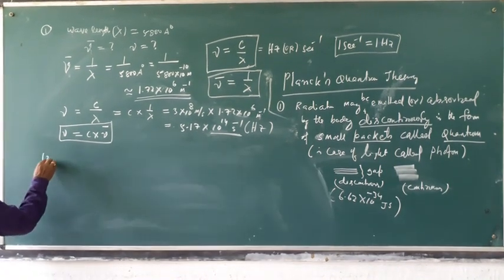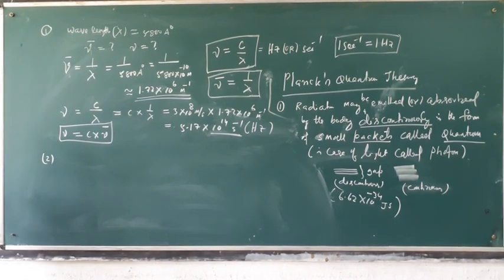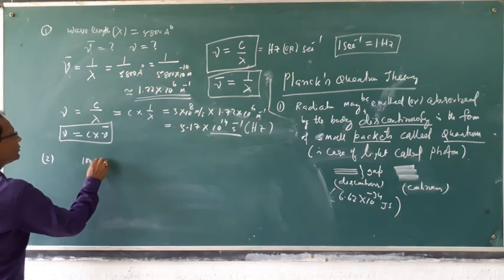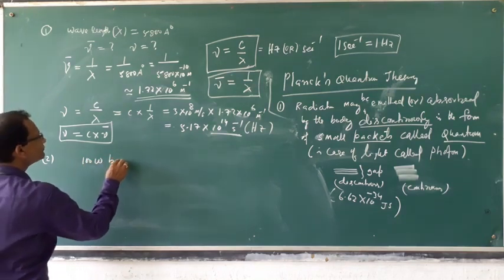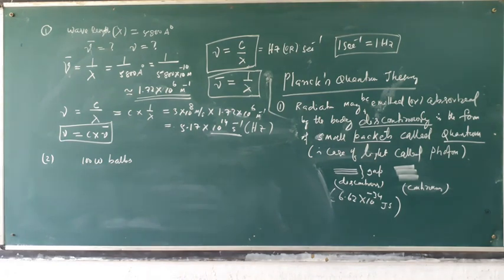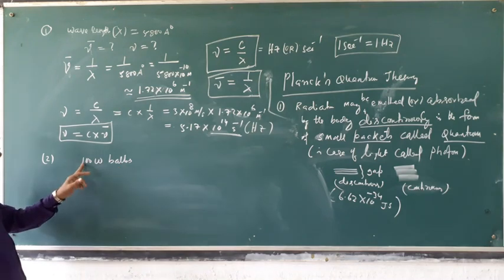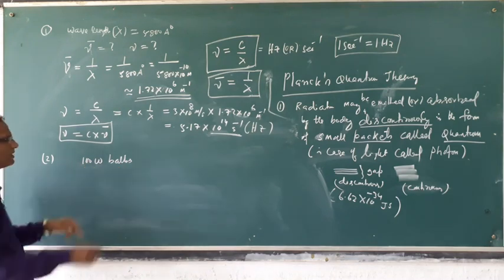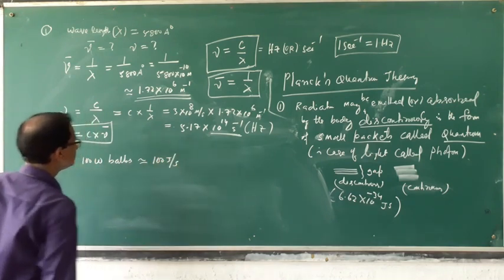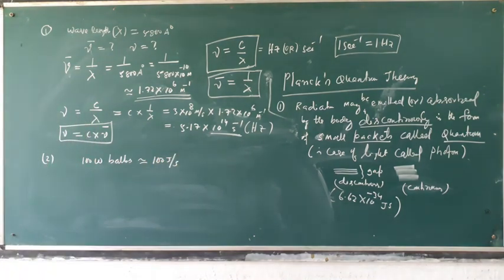Problem: a 100 watt bulb. That means the power of this bulb is 100 watt, which means 100 joule per second. This is the power of the bulb. We generally use watt, like 100 watt, 40 watt, 10 watt.